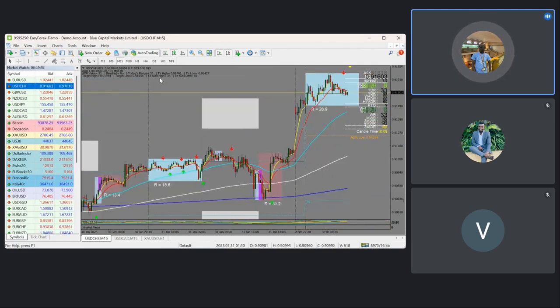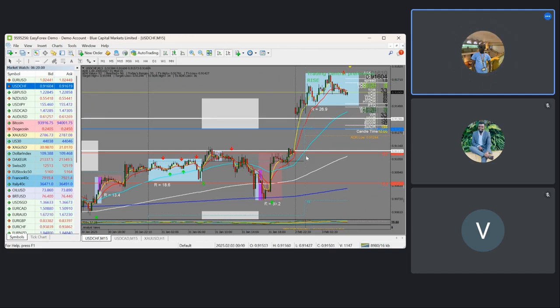we have the USD CHF. We saw the market opening with a gap in the morning from that point, and the market bought massively. That is the morning, but right now we're expecting some sales. We're expecting some sales all the way to the 50 MA to be a point of interest, and also coming all the way to the 200 MA to be a point of interest, so that it fills this opening gap on Monday. So that is it on USD CHF.